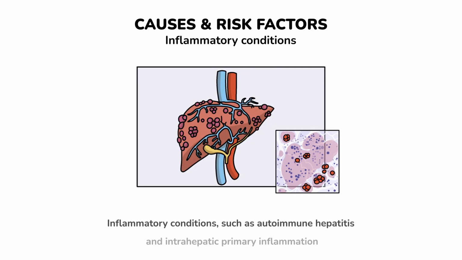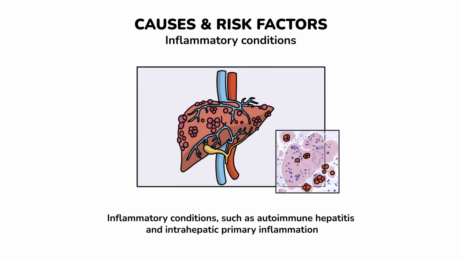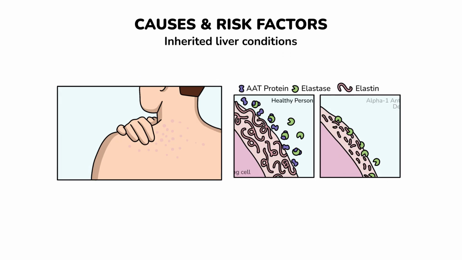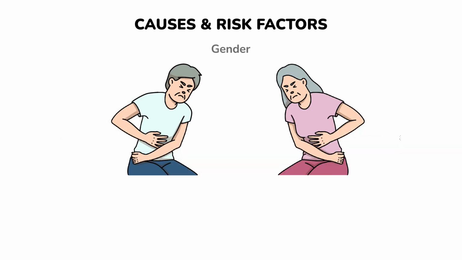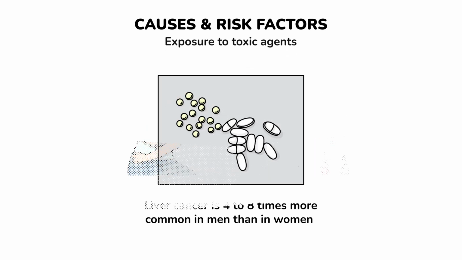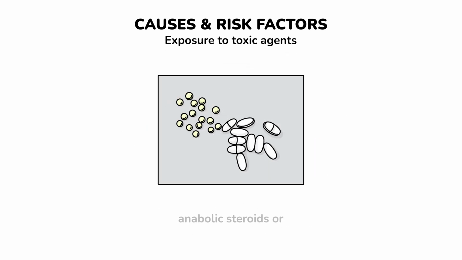Inflammatory conditions such as autoimmune hepatitis and intrahepatic primary inflammation, and inherited liver conditions, including hemochromatosis and alpha-1 antitrypsin deficiency. Other risk factors not related to cirrhosis are gender: liver cancer is 4 to 8 times more common in men than in women. Exposure to toxic agents such as anabolic steroids or aflatoxin-contaminated food.